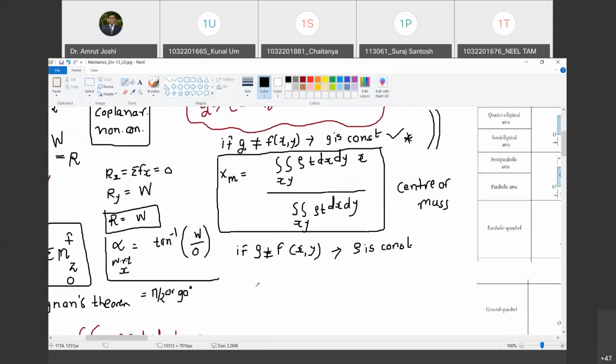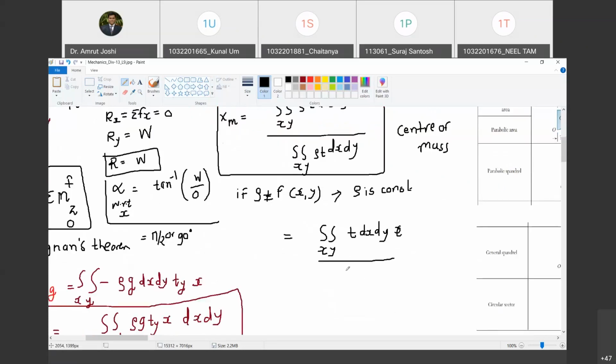Yes. And it gets cancelled there. This right hand side will be equal to double integration x comma y t dx dy into x. Are you with me? Yes. This divided by double integration over x and y, t dx dy. Happy? Yes.